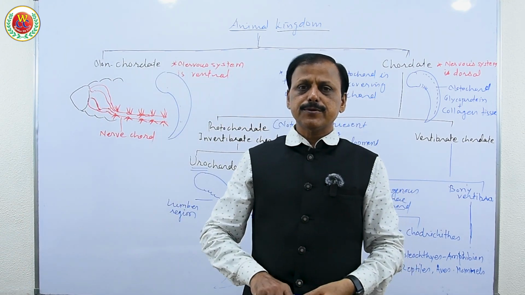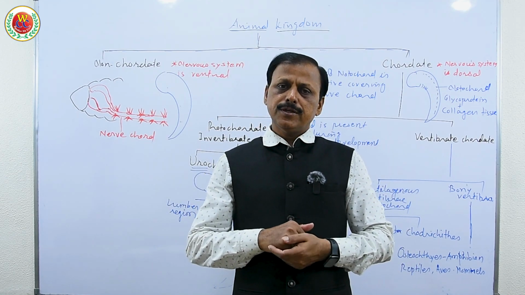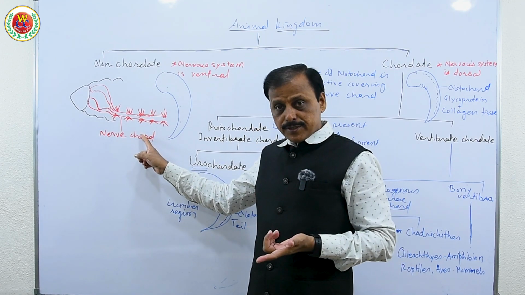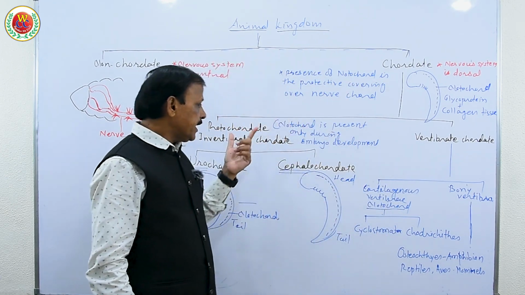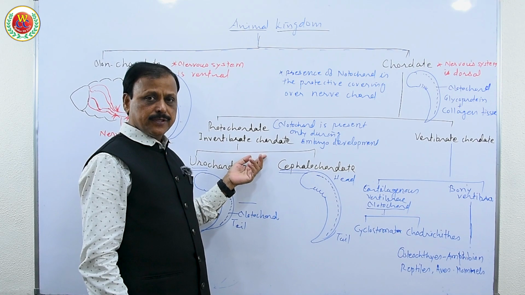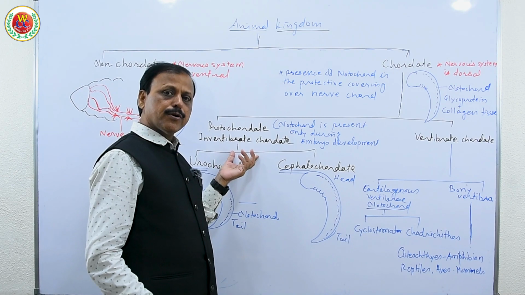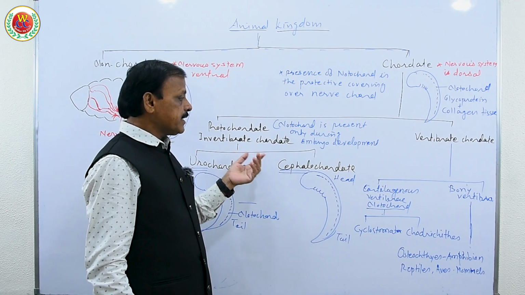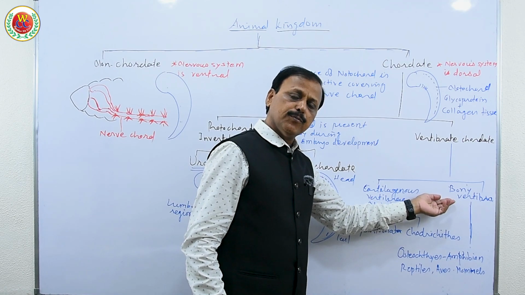Now hereafter, whenever the words non-chordate and chordate come up in discussion, do not misunderstand: non-chordates also have a nervous system with a nerve cord, but no protective covering. Chordates have a nervous system with a nerve cord and spinal cord, that is the central nervous system from the brain onward, covered by a protective covering, either a simple nerve cord sheath made up of glycoprotein and collagen fiber, or covered by a cartilage sheath or by a bony covering.